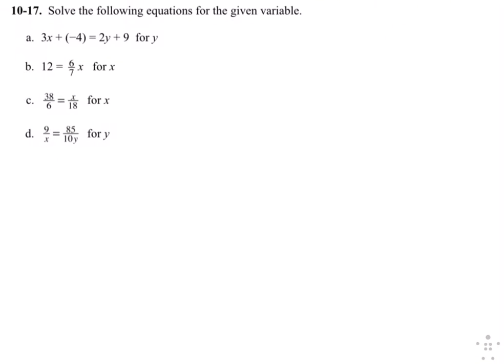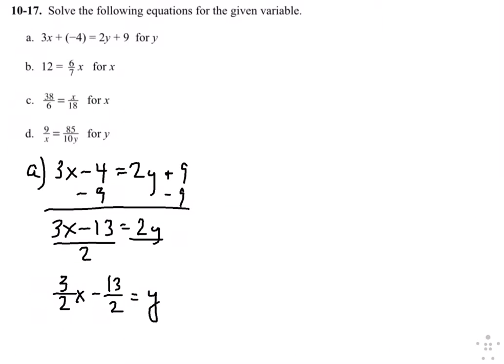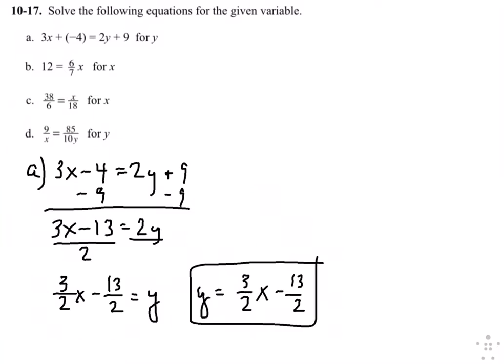Okay, for 17, they want us to solve these equations, so let's do A first. We have 3x minus 4 equals 2y plus 9, and they want to solve for y. So I could subtract 9 from both sides, and we get 3x minus 13 equals 2y. Divide both sides by 2, and we get 3 halves x minus 13 halves equals y, and then of course we would rewrite it as y equals 3 halves x minus 13 halves. And we've solved for y.